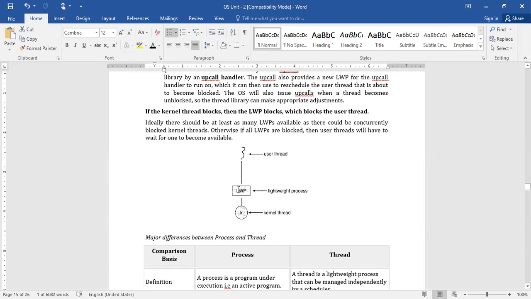Even if you have multiple user threads, the remaining threads need to wait until completion of the first thread. Then only it will allow the second thread to connect. That is the reason, if you have as many kernel threads as possible, you can block n number of kernel threads, so that you are able to execute n number of user threads concurrently.